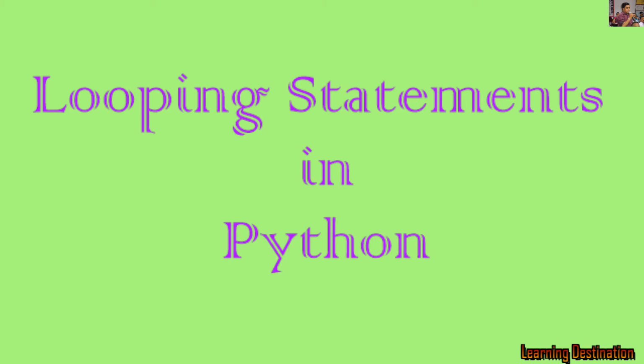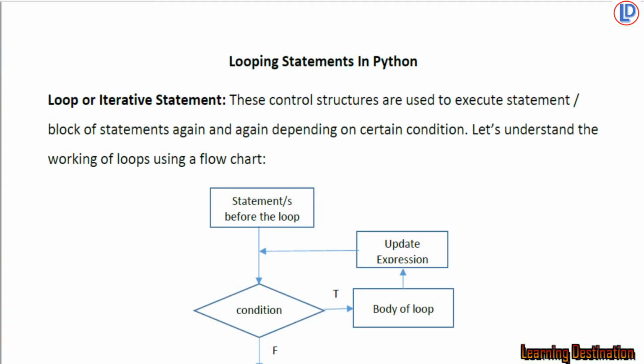Hello everyone. In this tutorial we are going to see looping statements in Python. Looping statement, loop or iterative statements. To loop means to do something again and again, and to iterate also means to do something repeatedly again and again. So these control structures are used to execute a statement or block of statements again and again depending on a certain condition. So let's understand the working of loop using a flowchart.